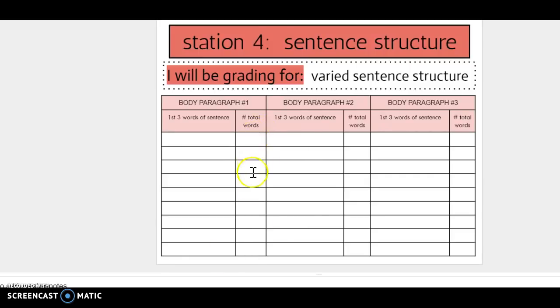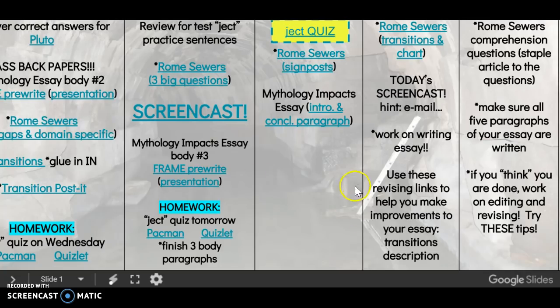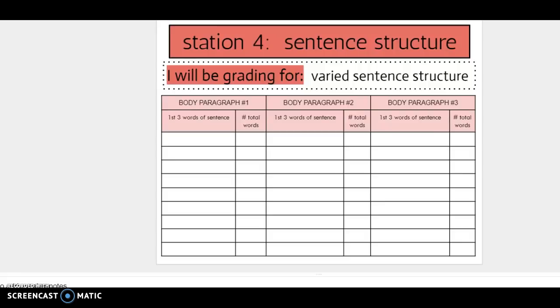If you notice that a lot of your sentences have fewer than 10 words in them, then maybe you need to go back and check them. On the other hand, if you notice that one has like 32 words, you probably need some good punctuation in there, or it might be a run-on sentence. Okay, so this is a really, really good strategy, practice activity to work on revising your essay. Beyond that,